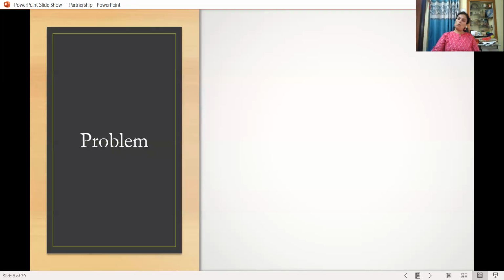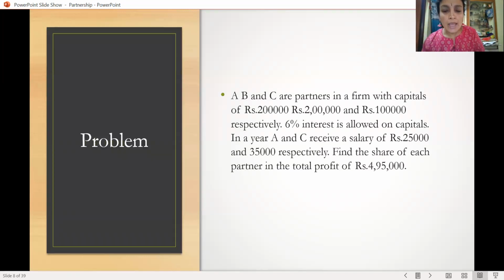Okay. And let us go further with the next problem. Here, A, B, C are partners in a firm with capital 2 lakh, 2 lakh, 1 lakh respectively. And there is some additional information here. 6% interest is allowed on capital in a year. A and C receive a salary of 25,000 and 35,000 respectively. So here interest on capital is to be calculated, and salary is to be calculated for A and C. Then finally, after these two, we have to go with the share of profit. That is 4,95,000 is the profit.